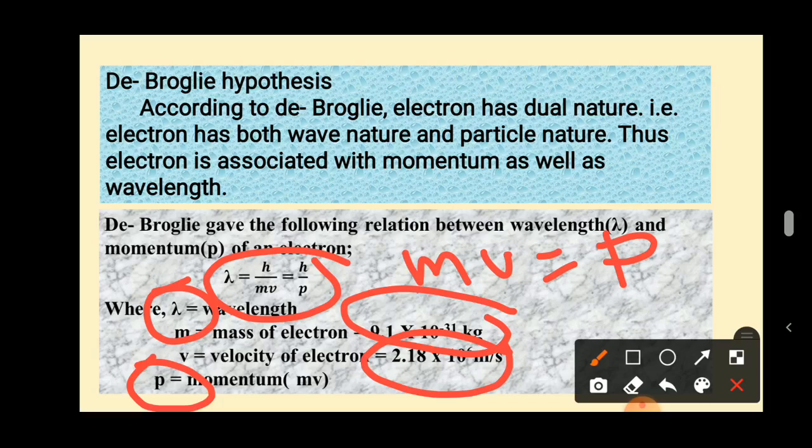This equation is very important for the sake of exam. Usually questions are asked either for 3 marks or for 2 marks. Explain de Broglie hypothesis and write the equation.